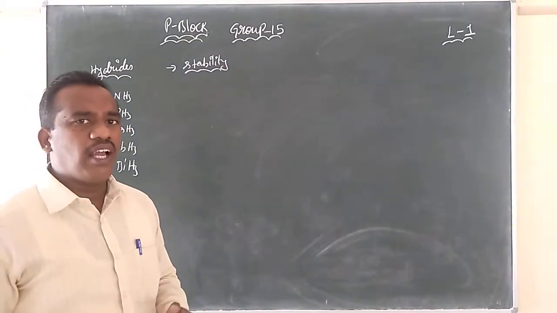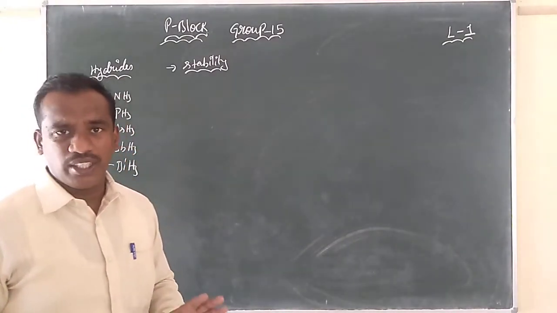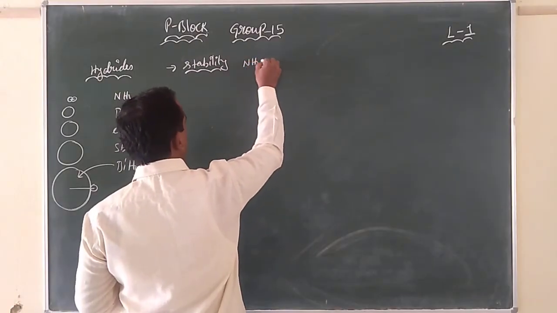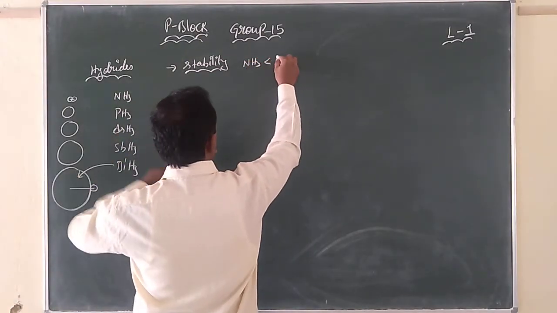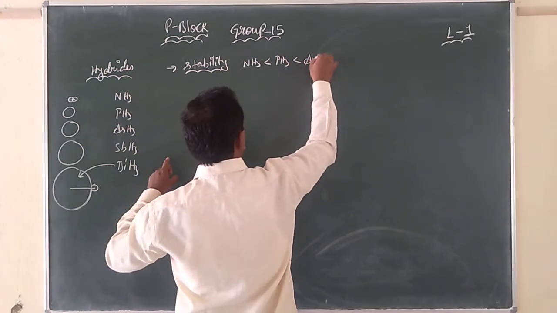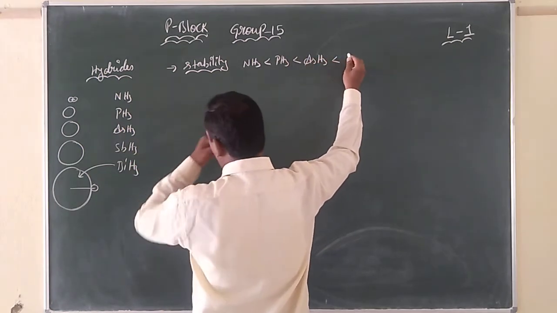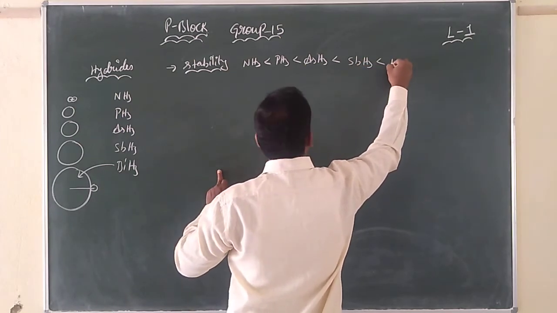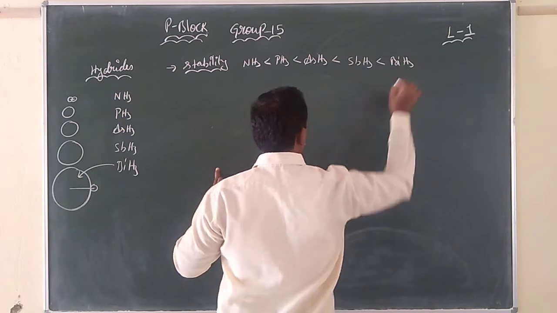So what will they have? They will have less stability in nature. So, coming to the stability order, nitrogen hydride is more stable than phosphorus hydride, which is more stable than the arsenic hydride, which is more stable than the antimony hydride, which is more stable than the bismuth hydride.